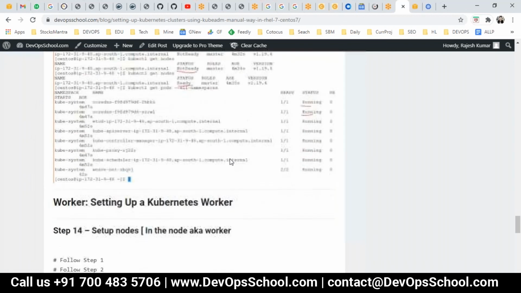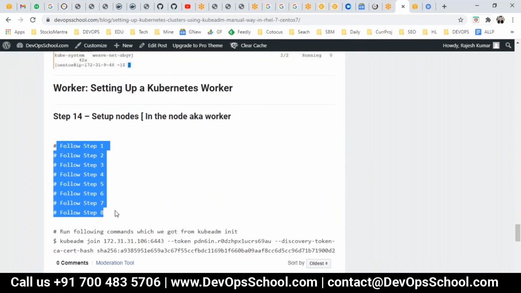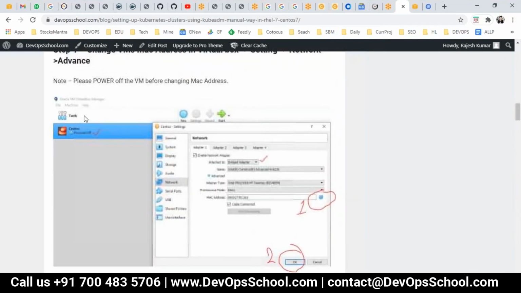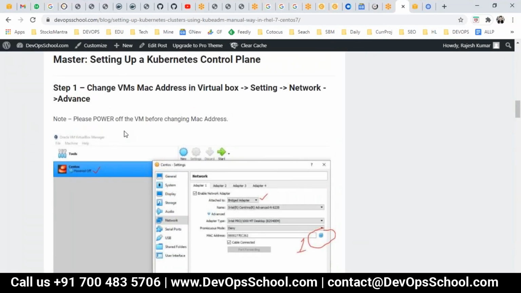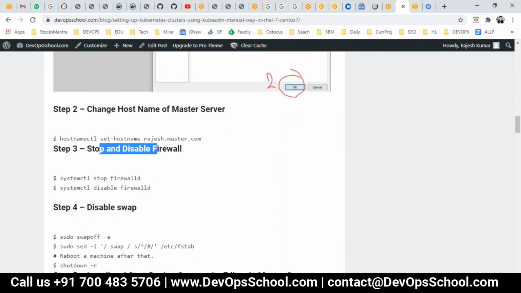Okay, guys. So here I'm going to set up a worker now. For that, what I have to do? Steps 1 to 8, not 9. Remember, init no. So 1 to 8. Let me complete this. So here step 1, step 2, step 3, step 4.